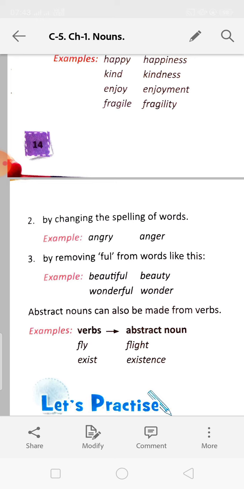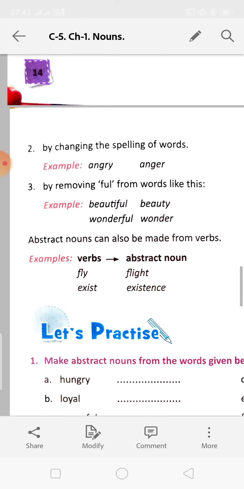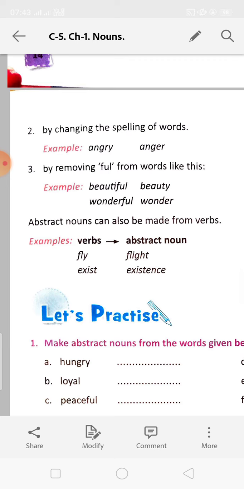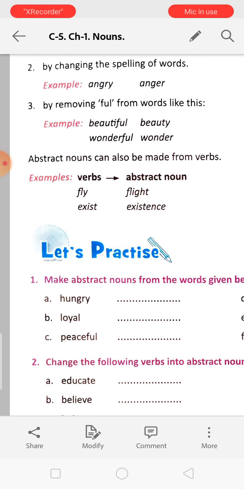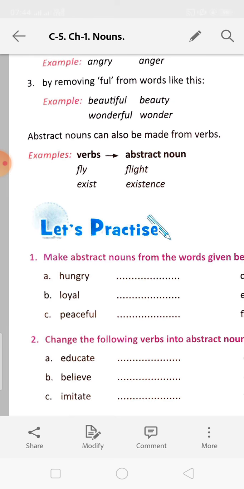Beautiful is an adjective, beauty is the abstract noun. Wonderful and wonder. Abstract nouns can be made from verbs also. Fly, flight, exist, existence. You have to read. I will try to give you more words. I will try to give you a list and you have to read those lists.